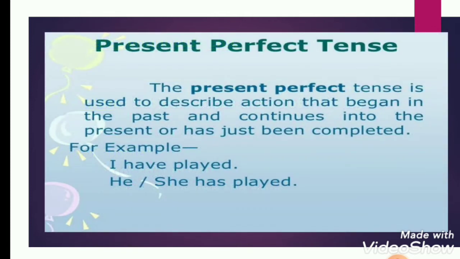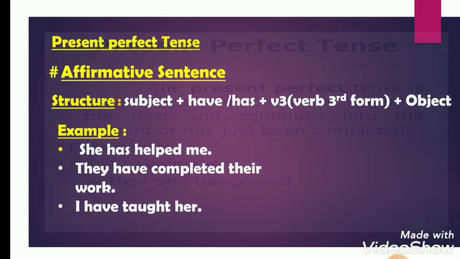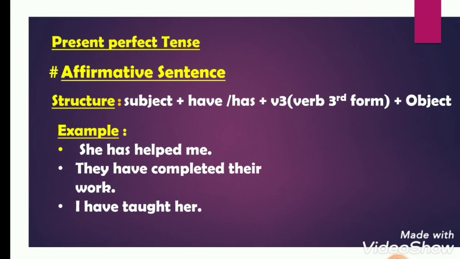Now we will learn about the next kind of present tense, and that is present perfect tense. The present perfect tense is used to describe action that began in the past and continues into the present or has just been completed. For example, I have played. He or she has played. Now let's see the rules of present perfect tense for affirmative or positive sentence. So the structure is subject plus has or have plus verb third form plus object.